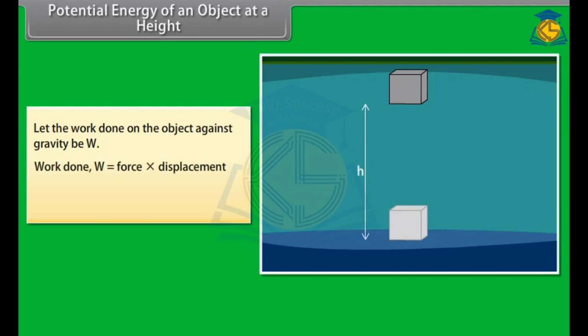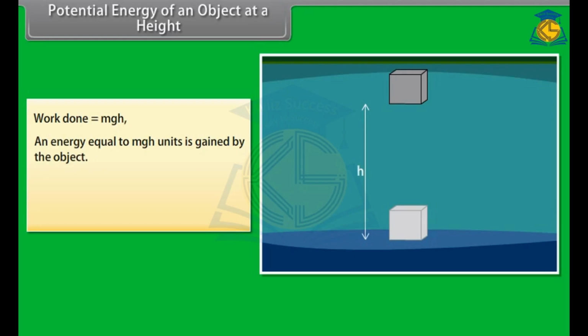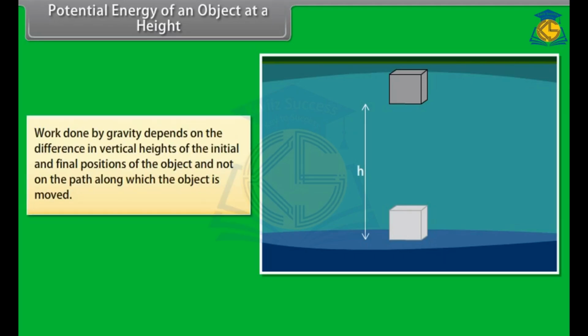That is, work done, W, is equal to force into displacement, which is equal to mg into h, which is equal to mgh. Since work done on the object is equal to mgh, an energy equal to mgh units is gained by the object. This is the potential energy of the object. Also, the work done by gravity depends on the difference in vertical heights of the initial and final positions of the object and not on the path along which the object is moved.